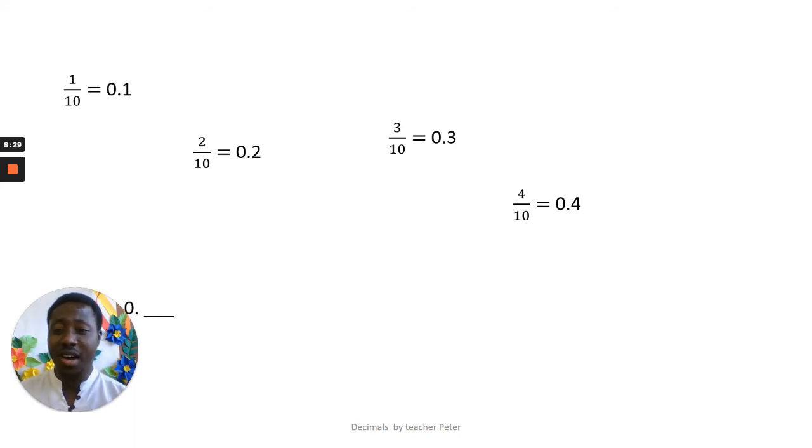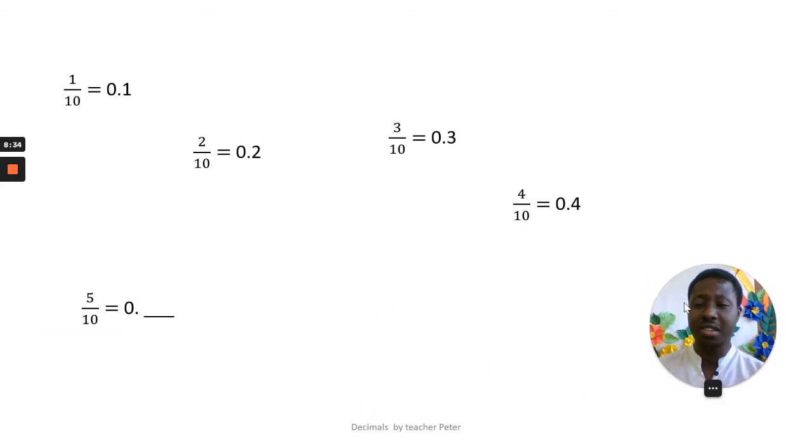If I ask you the next one, let me take it here so that you can see. If I ask you the next one, 5 over 10 is 0.5. Okay? You get 0.5 because 1 over 10, 0.1, 2 over 10, 0.2, 3 over 10, 0.3, 4 over 10 is 0.4, right?